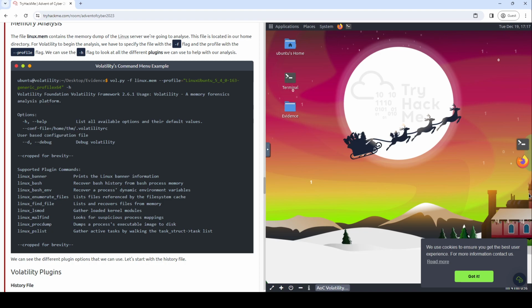Okay, options, yeah, the same thing we saw before, honestly. Do we see anything new here? No, it's cropped out. Okay, supported plugin commands. linux_banner, print the Linux banner information, very good. linux_bash_env, linux_enumerate_files, list files referenced by the file system cache, linux_find_file, list and recover files from, okay, lsmod, moddump, proc dump, pslist. All the things are here, cropped for brevity, very nice. We can see the different plugin options that we can use. Let's start with the history file.